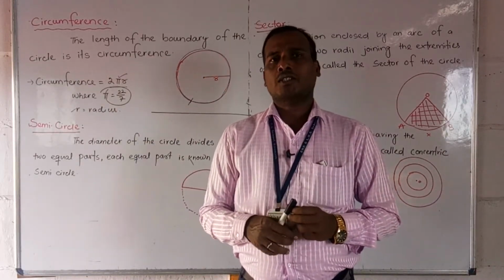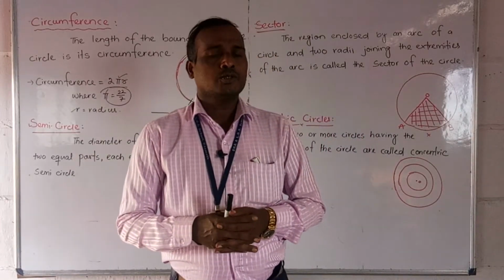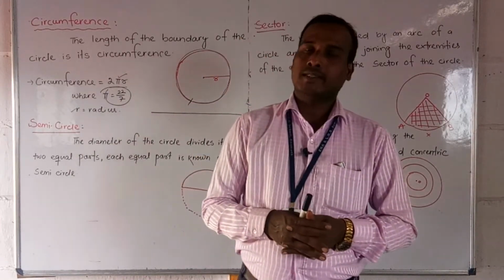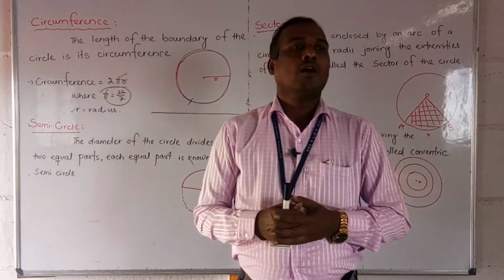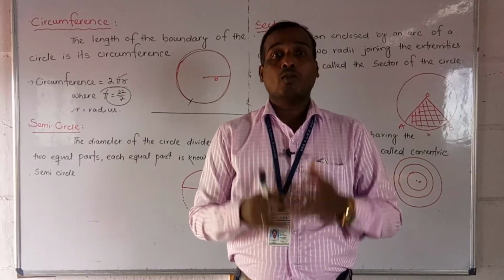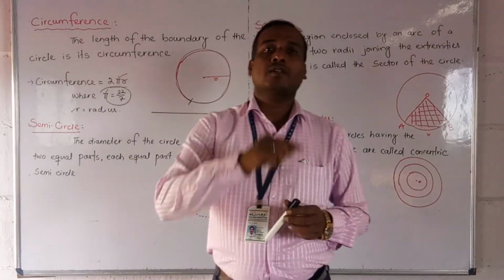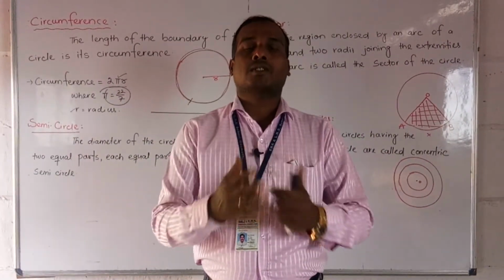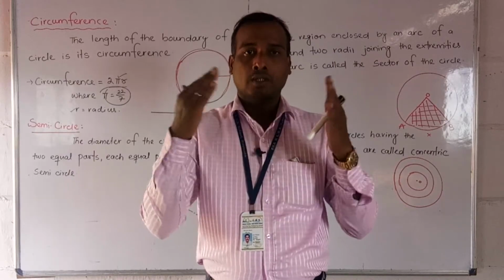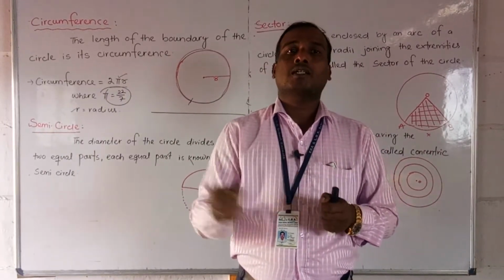Okay students? So first of all, what is circumference? Students, do you know perimeter? Perimeter of a rectangle, perimeter of a square, perimeter of a triangle. So what is the perimeter of a circle? That means we have to find the length of the boundary of that circle, or the boundary of the rectangle or the square. So that is called a perimeter.